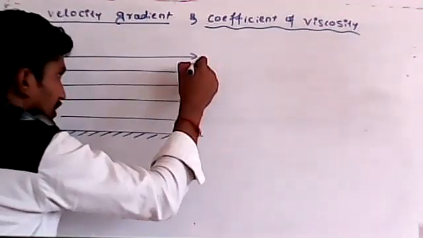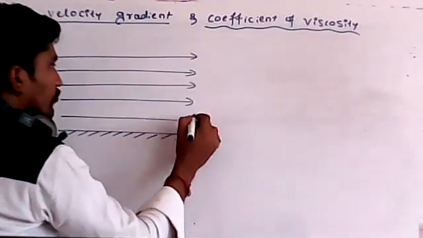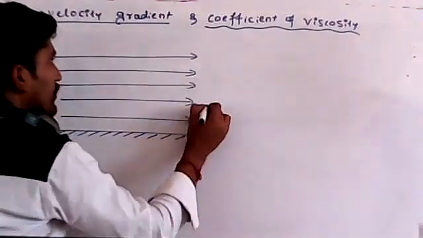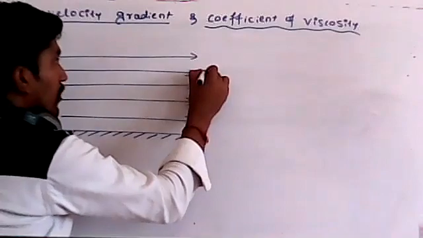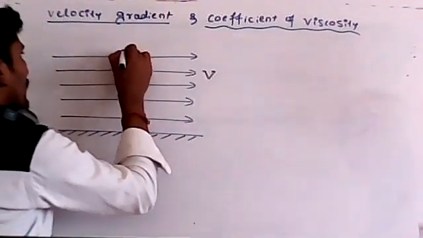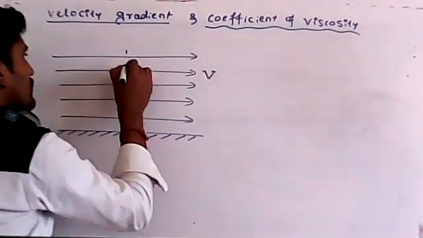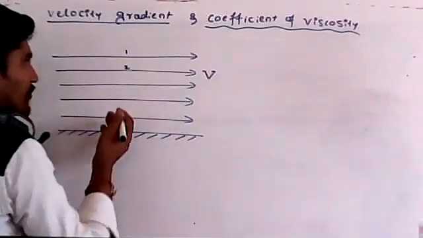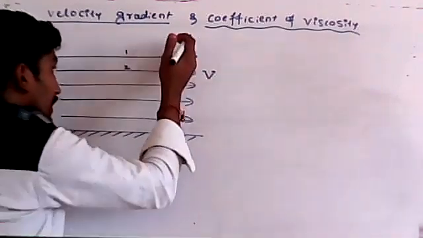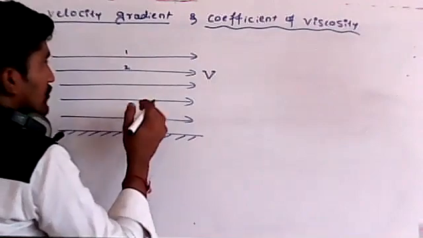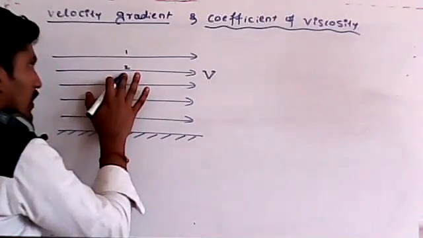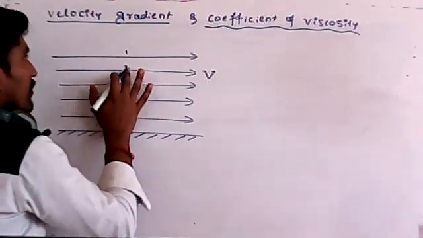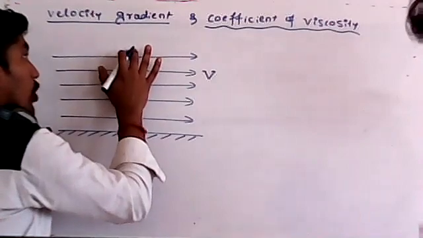But the velocity of the layers goes on increasing as we move up. In the same way, let us consider any two layers. For example, this is the first layer, this is the second layer. Different layers will have different velocities. This is the lower layer, and this is the topmost layer.